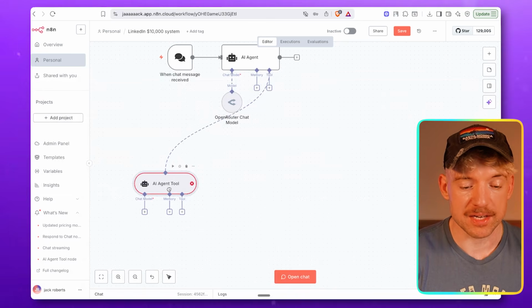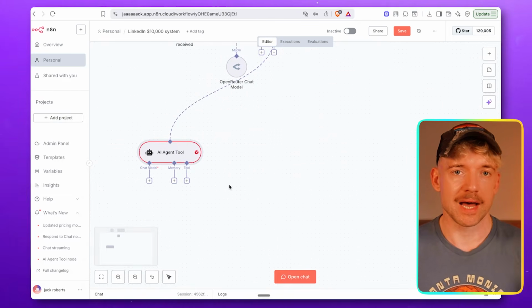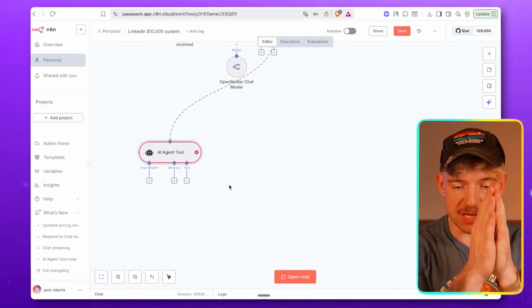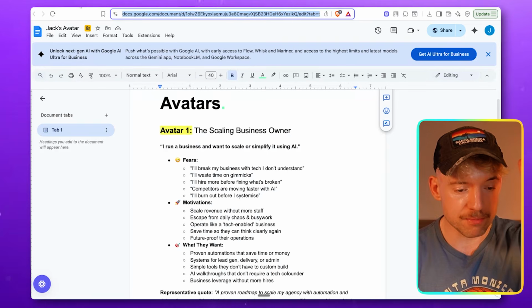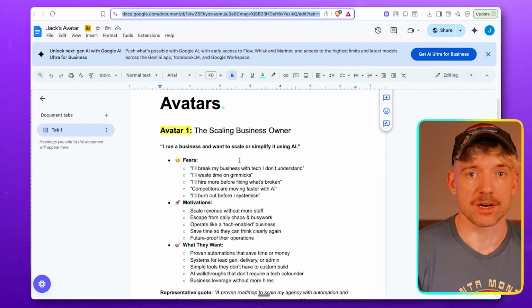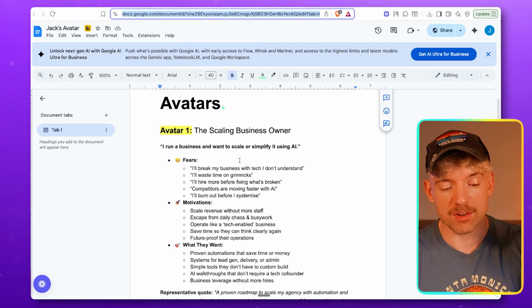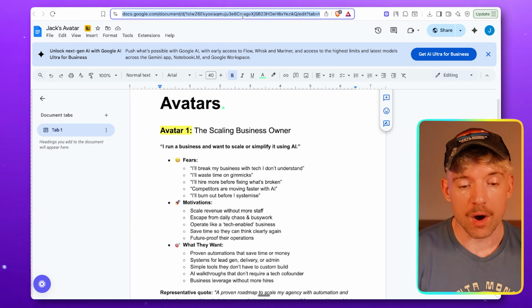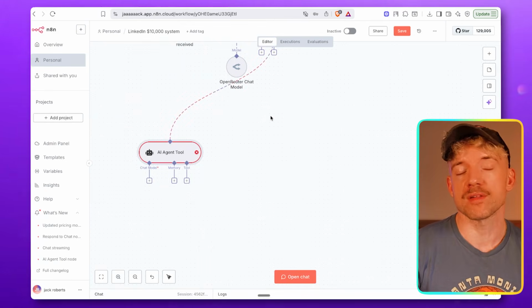So what I want to give this guy is a couple of things. I want to give him the ability to access my document. So first action step is to go over and create a new document. And I want you to list down your avatars. Who are you trying to target? What are their fears, their motivations, what they want, a representative quote. If you actually have customers, one thing I'd recommend is just ask them, hey, who are you? What's the transformation you want? Why haven't you hit it? Also, you want to understand what their biggest blockers are.